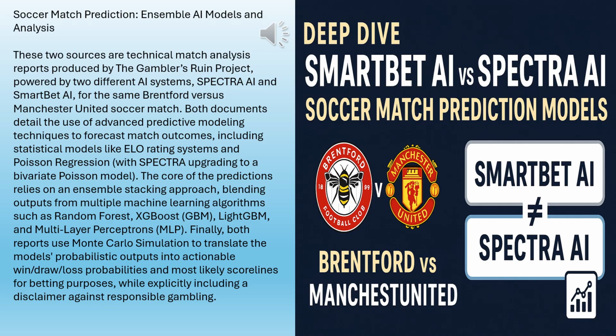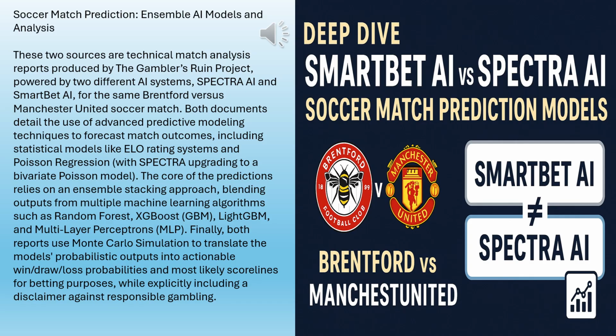A lower Lambda 3 signaling more of a grind. Exactly. And once the model anticipates a grind, those new features become critical. Missing key defensive personnel like Casemiro and Martinez, that suddenly looks much worse if you expect a close, physical battle, not an open shootout. The model effectively penalizes Man U's lack of depth in that specific game context. The discipline flags might also weigh heavier in a tight game where one mistake matters more. Precisely. The old model, assuming independence, just couldn't make those connections. Couldn't see how the type of game predicted would change the impact of the features.